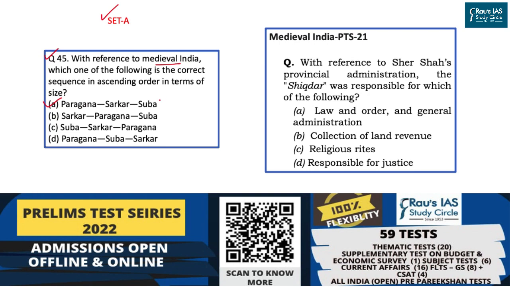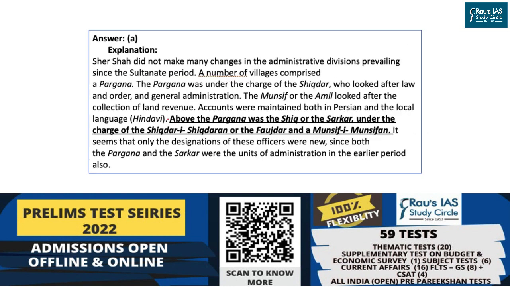On similar lines and a similar theme, a question was asked in the Prelim Test Series 21 from Rao's IAS, covering important topics of medieval Indian history. The question talked about the provincial administration of Sher Shah Suri and its different aspects. When you go through the answer of this prelims test series, you will find that the explanation itself has provided the division of the administration into Pargana, Sarkar and Subas.